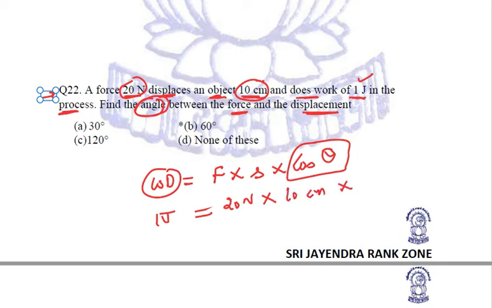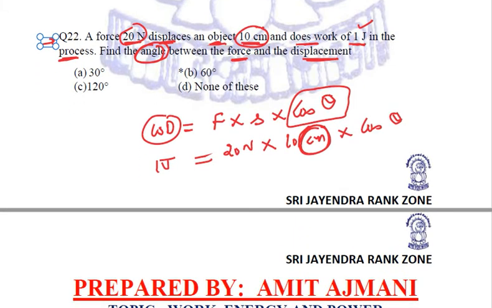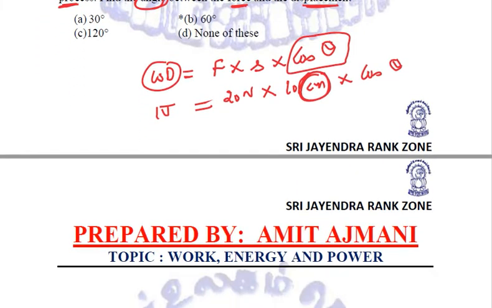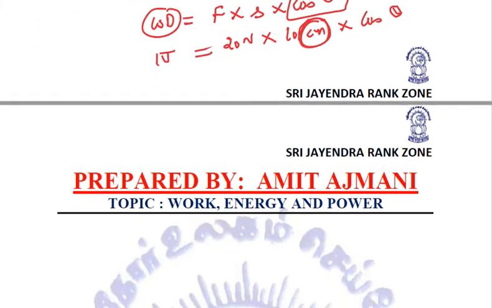We will simply find the value of cos theta, but there is a catch. Where exactly do we need to observe? The unit. The distance moved is given to us in centimeters, and this is the most important thing to relate. We need to convert it into meters, simply by dividing it by 100, cancelling zeros.